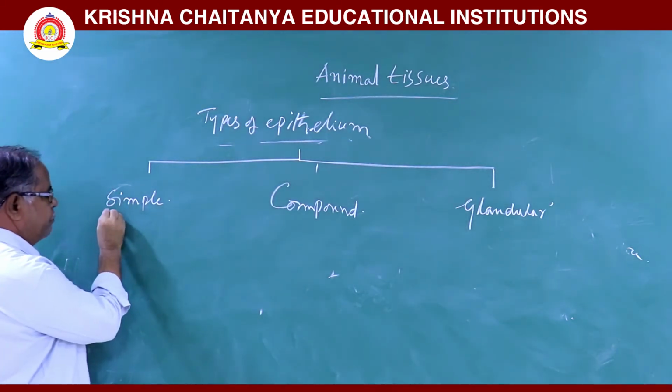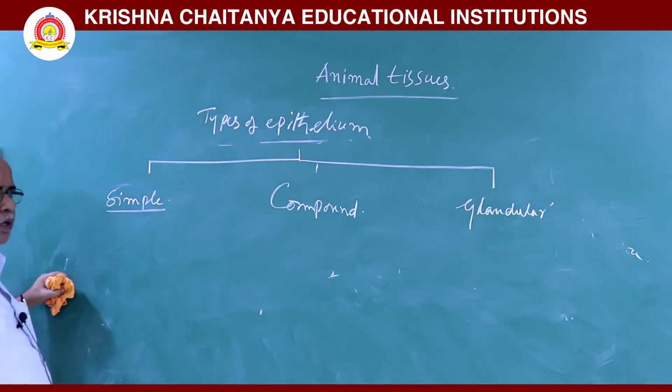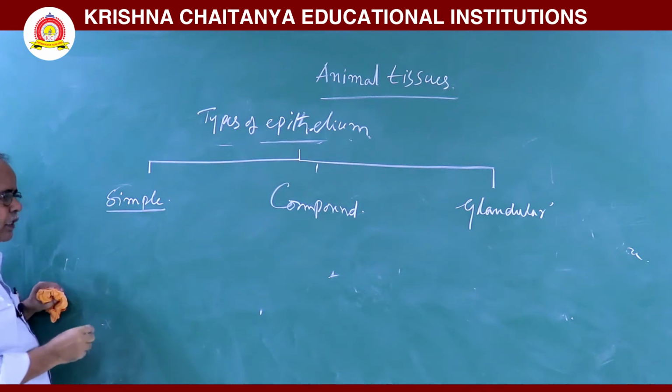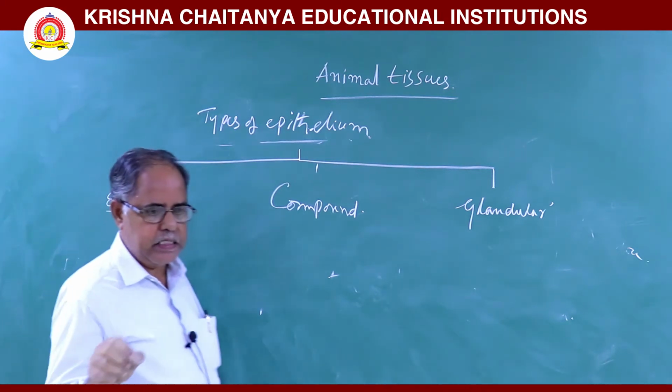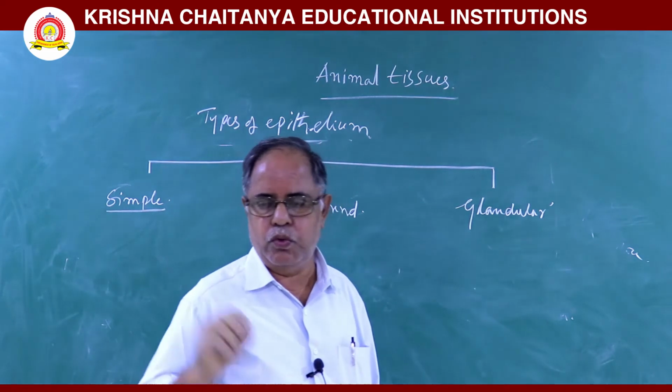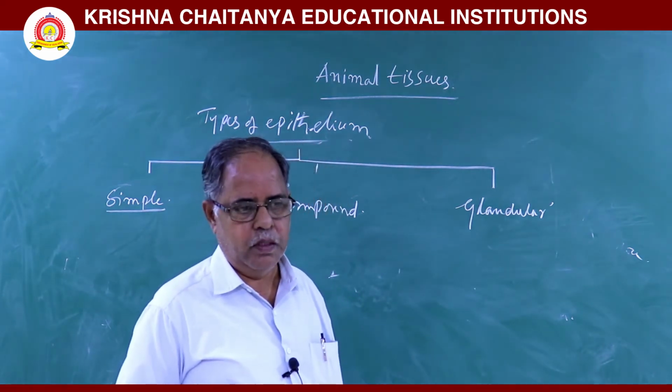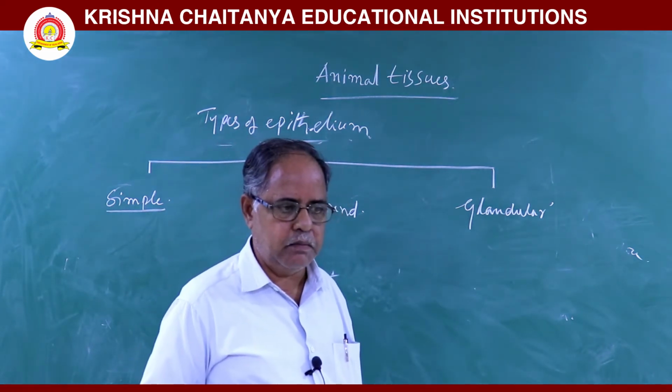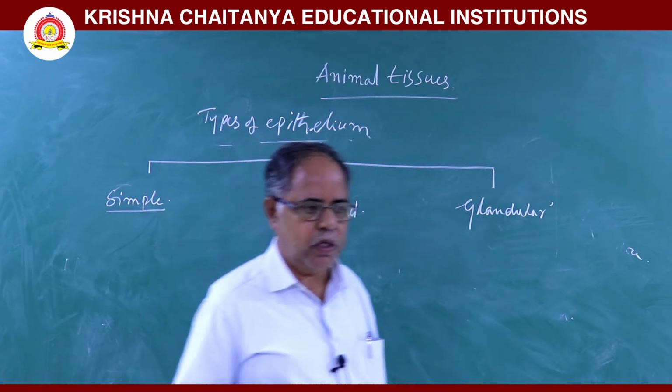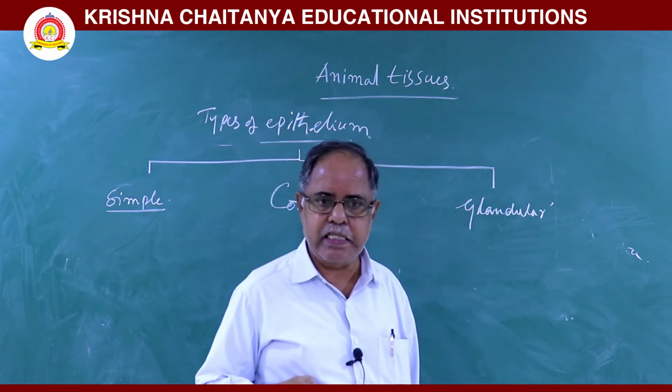First, simple epithelium. In simple epithelium, the cells are arranged in a single row. This simple epithelium lines the body cavities, vessels and ducts.